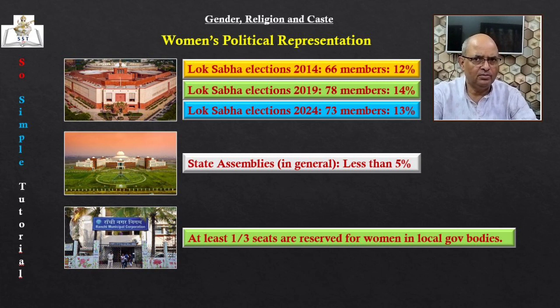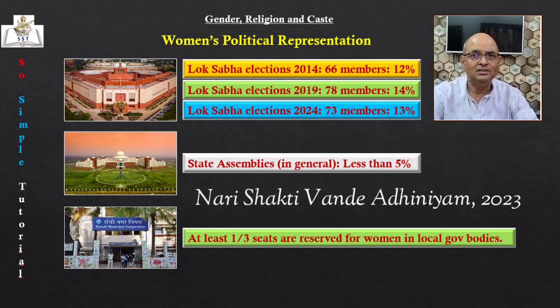One way to solve this problem is to make it legally binding to have a fair proportion of women in the elected bodies, just like what has been done in the Panchayati Raj system. To give a similar representation to women in Lok Sabha and Vidhan Sabhas, a bill was long pending in the parliament. Fortunately, it got passed in September 2023, giving 33% reservation to women in Lok Sabha, Vidhan Sabhas and the Vidhan Sabha of Delhi. This law is called Nari Shakti Vande Adhiniyam 2023.